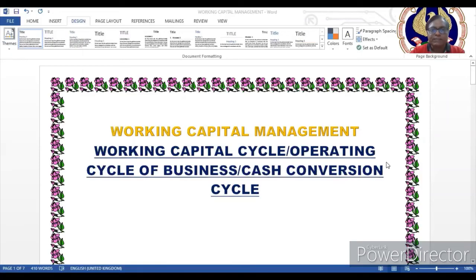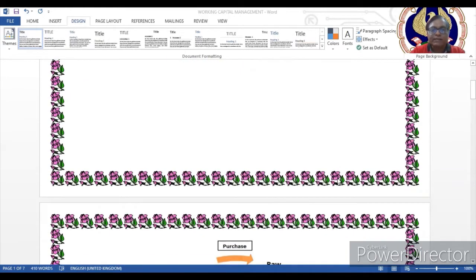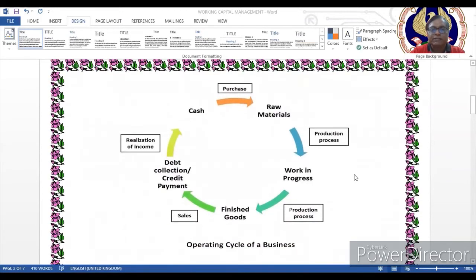That is basically working capital management, and the working capital cycle, which is also known as the operating cycle of business or the cash conversion cycle. As I already told, it is much easier to explain things in the form of a diagram. You can see the operating cycle. Here there is cash of the business. On the basis of that cash, we are going to make purchases for forthcoming sales.